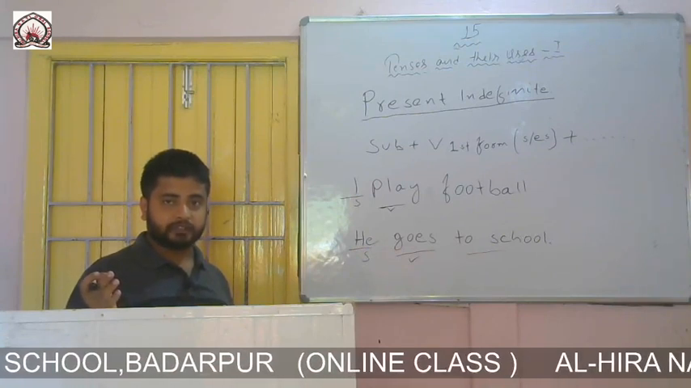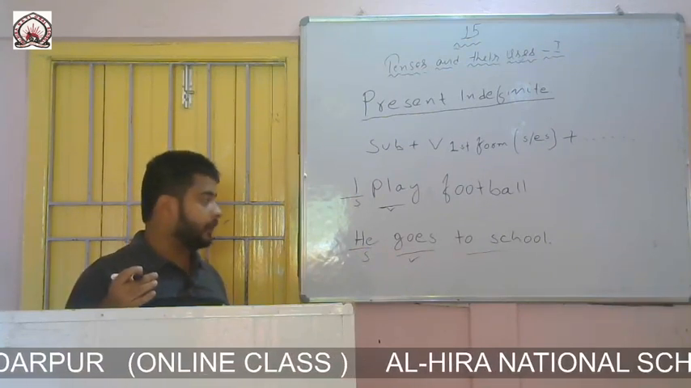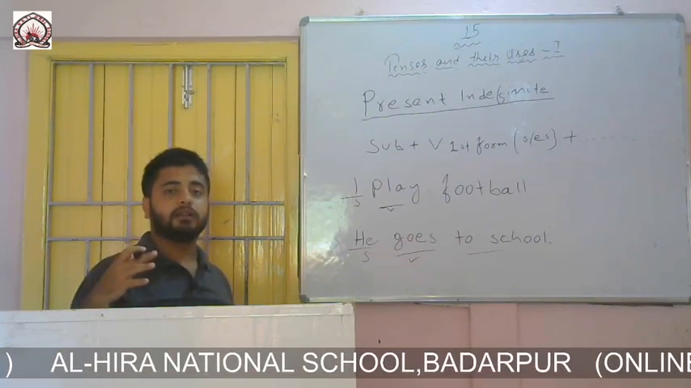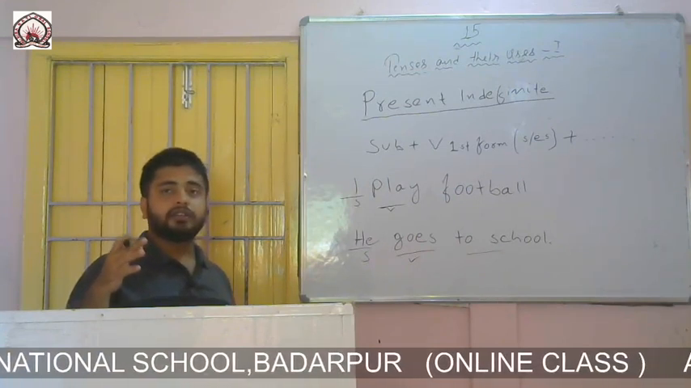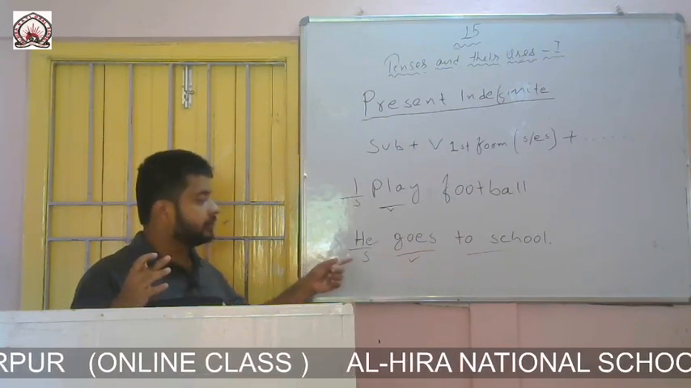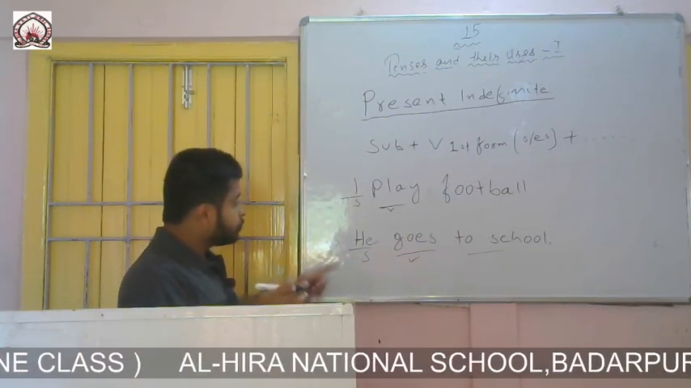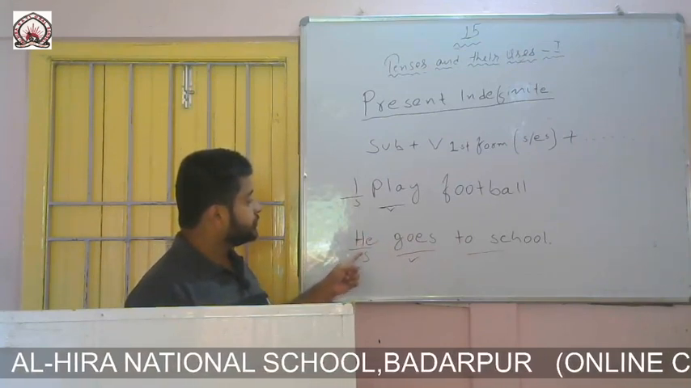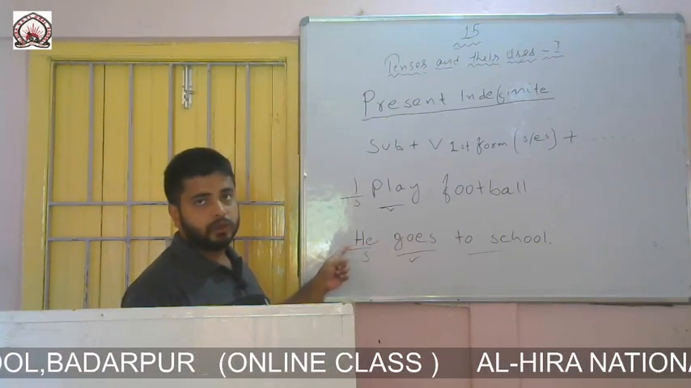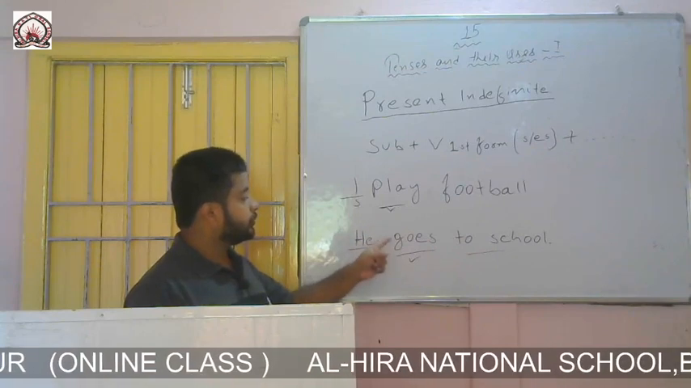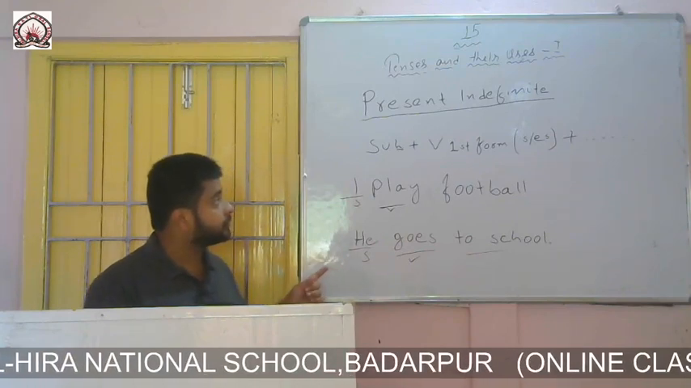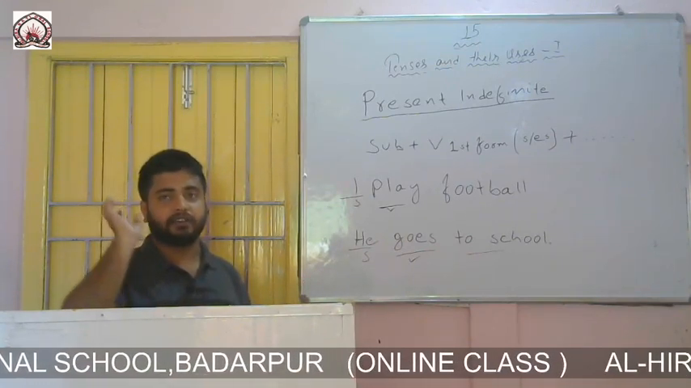I, we is first person, you is second person, and third person singular is he, she, Ram, Sham, and third person plural are they. That means whatever plural is there will come in third person plural. So we should always remember that we will use s or es when the subject is third person singular, and with the rest of the others we will not use s or es. So please remember this. I hope you have understood the formation of present indefinite assertive.